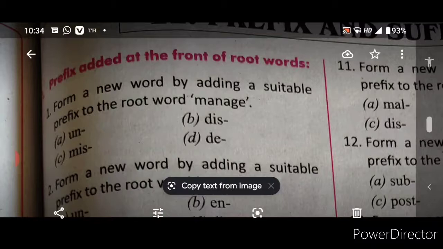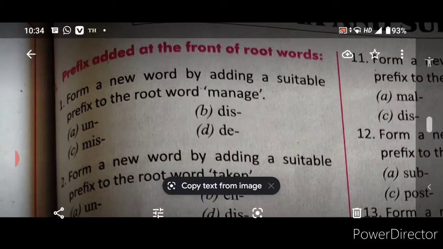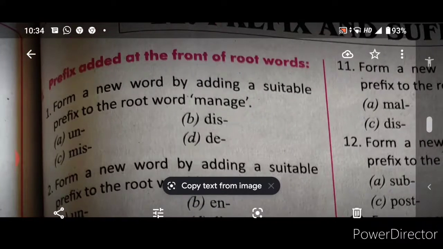Now see, here you have many prefixes. Let us go on with some examples. Okay. Now see, form a new word by adding a suitable prefix to the root word. Now to the root word manage, what prefix can be added? See, here you have 4 words. Dismiss, you have 4 words over here. To this, what will be the suitable word for manage? Where you add, mismanage.